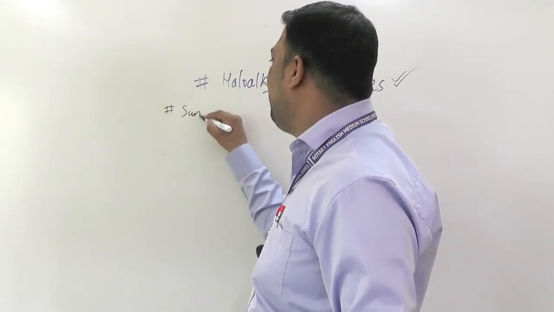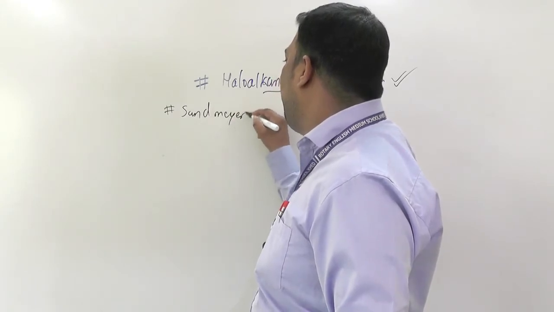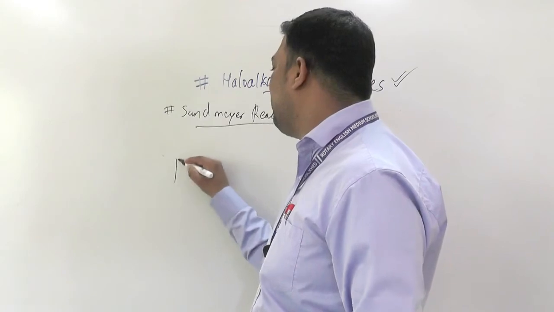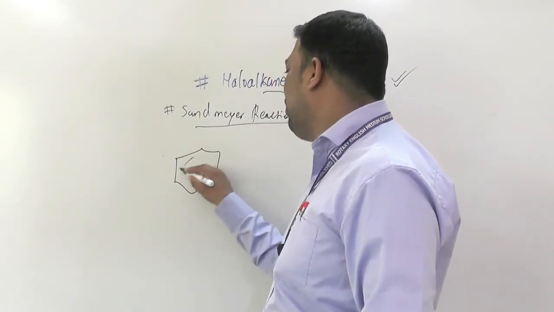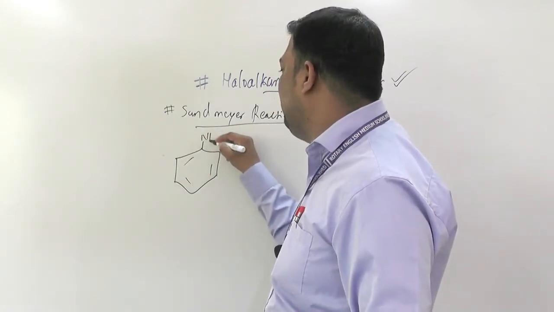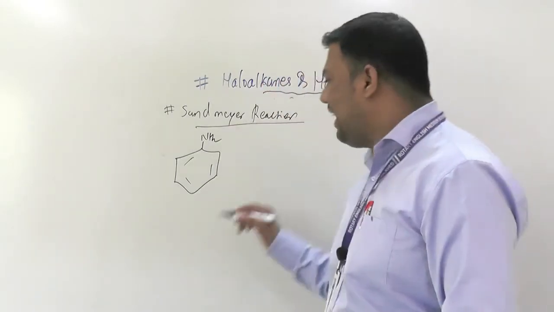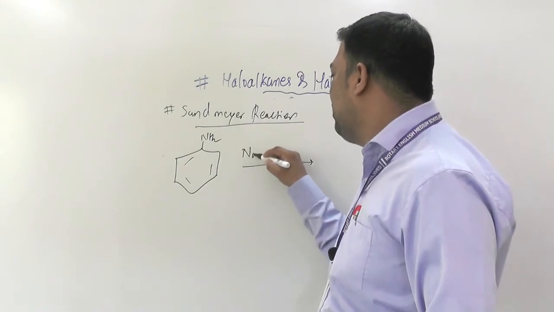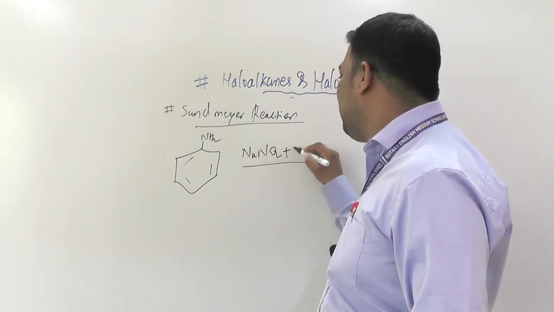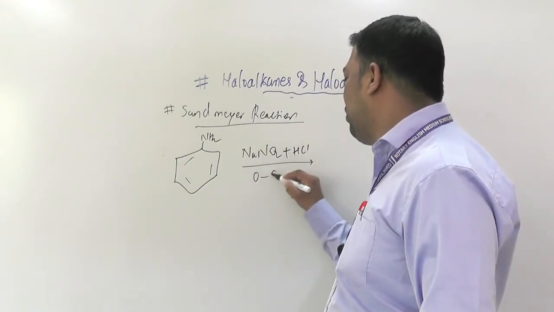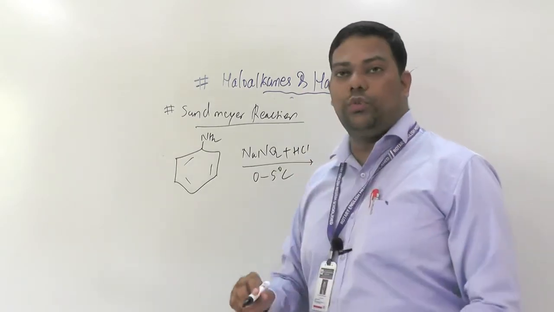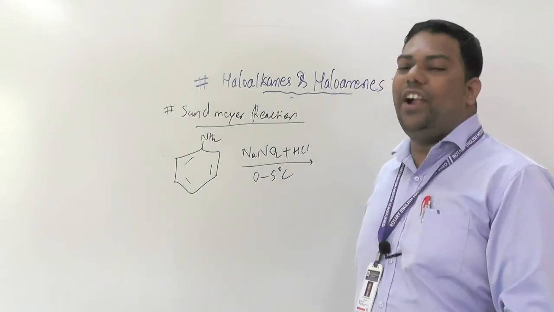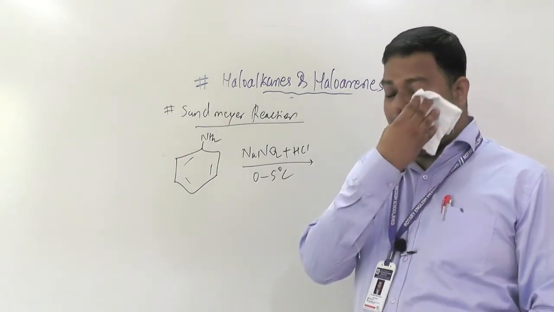Sandmeyer reaction. See here, what will form? Here is aniline, and when you apply diazotization, that means NaNO2 plus HCl at 0 to 5 degrees Celsius, we can prepare such a condition in our lab also, and we have done it already in previous batches.